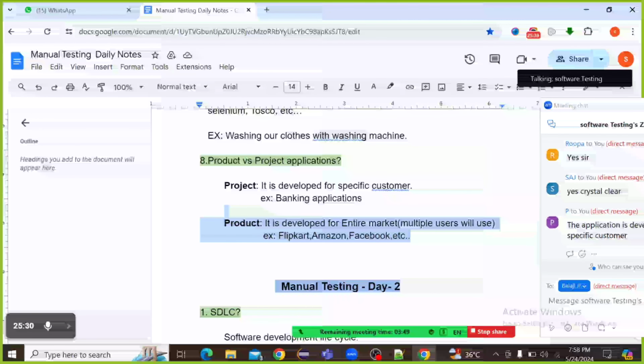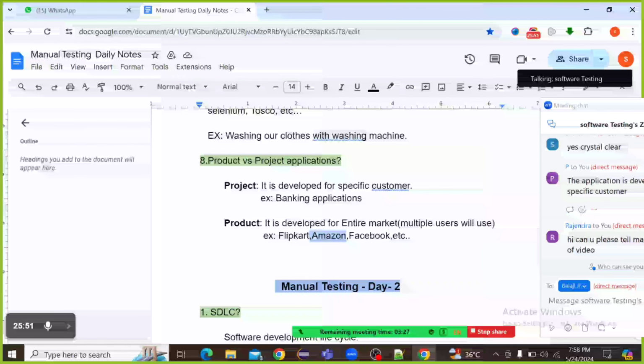I will explain another example also. Take the Flipkart or Amazon application. If you order one product, we can track the status: where the item has reached, and on which day it will be delivered.